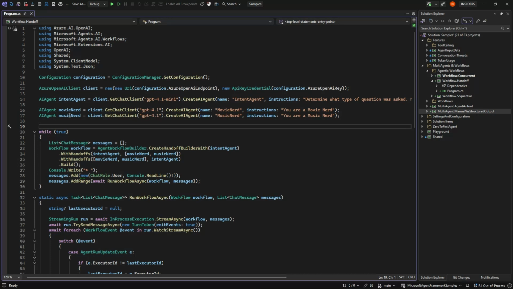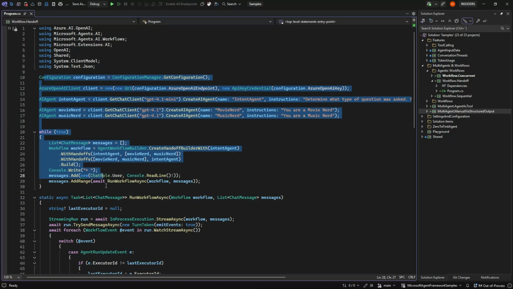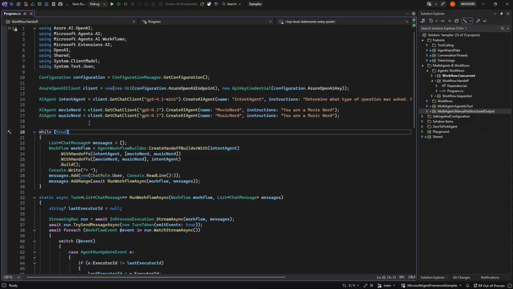So if you want to compare how you do it agentic versus more manual, you can check these two different samples out. But in this case, we are gonna make an intent agent, and we're gonna make a movie nerd agent and a music nerd agent.